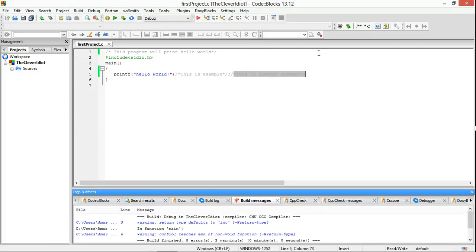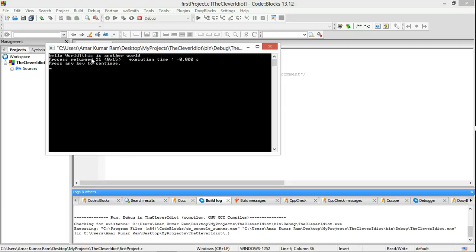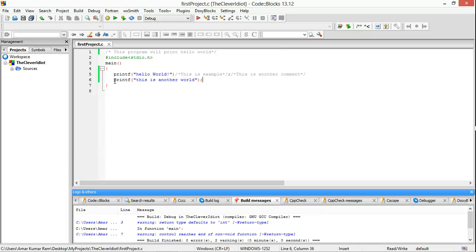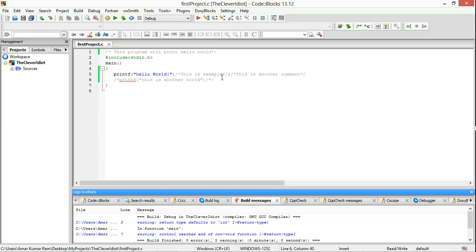Okay, now you can write anything within a comment, like printf this is another world. Okay, now if I run it, then the compiler will print hello world and this is another world, both. See, hello world and this is another world. Now what if I make the second line a comment by /* and */. Now the compiler will ignore this bit of code and will only print hello world. Let's check it. See, only hello world, because this code is now a comment and the compiler ignores it.